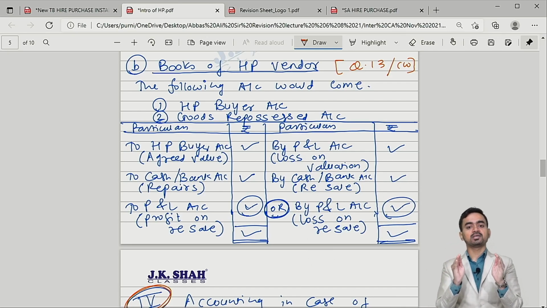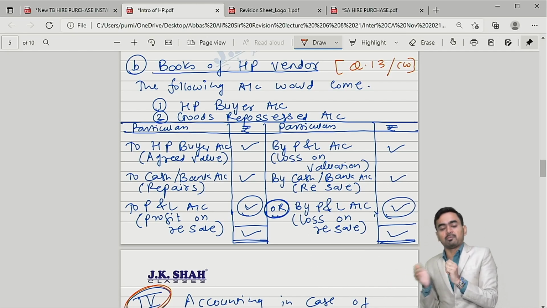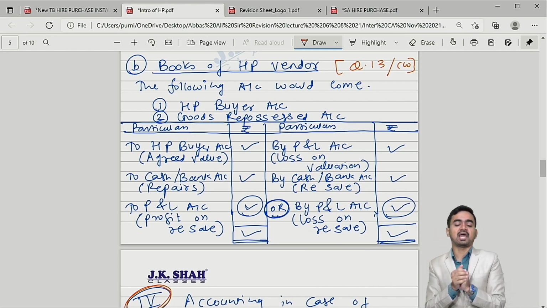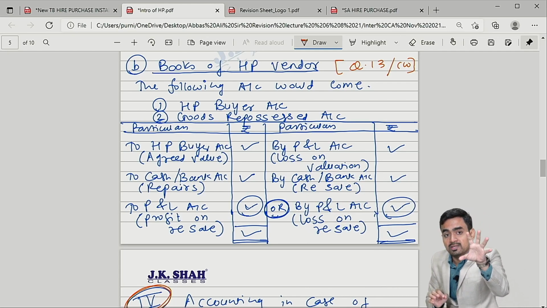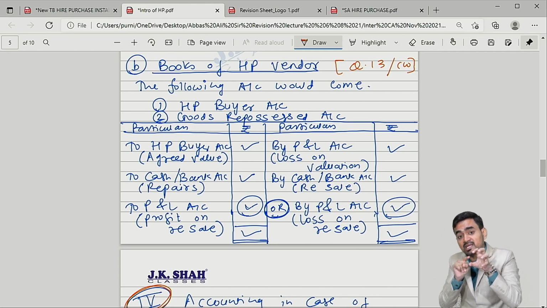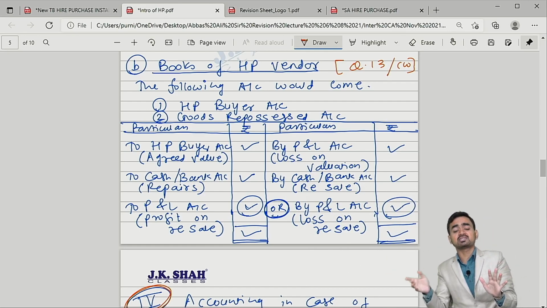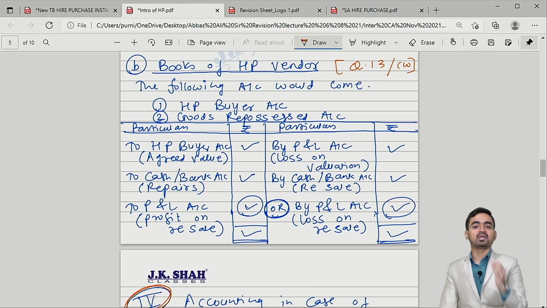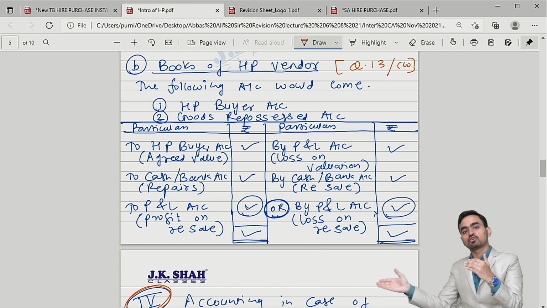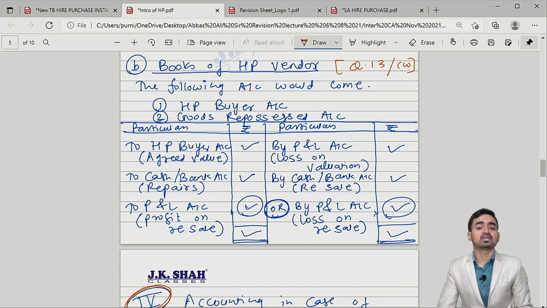This 90 rupees goods now you will sell in the market. I would say resell in the market. The word resell is accurate because primarily the goods were sold to you, then repossessed. Now I will resell these goods in the market. So the 90 rupees goods I will resell at 110. When you resell the goods, your journal entry would be cash comes in debit, to goods goes out. So on the credit side I have recorded by cash bank, that is resale.